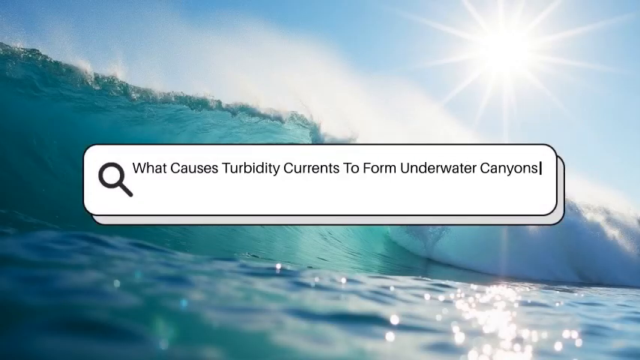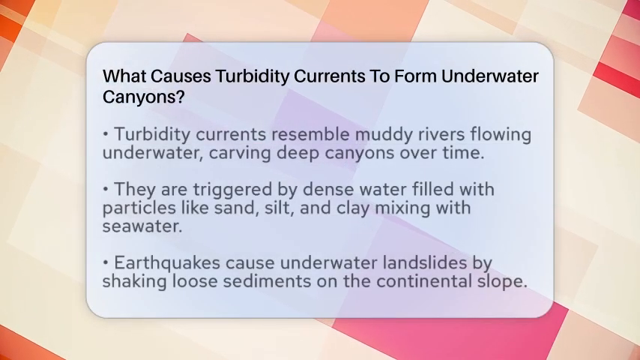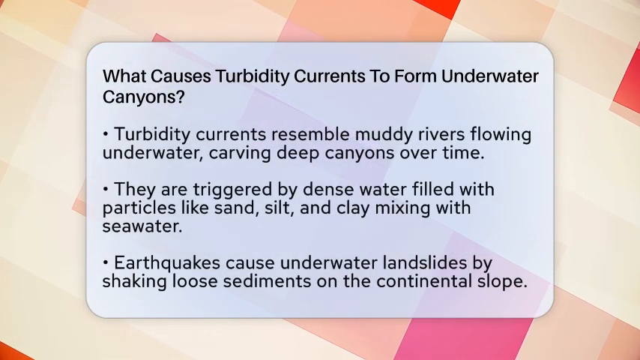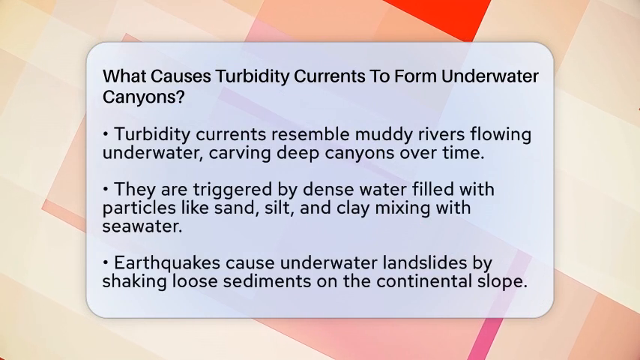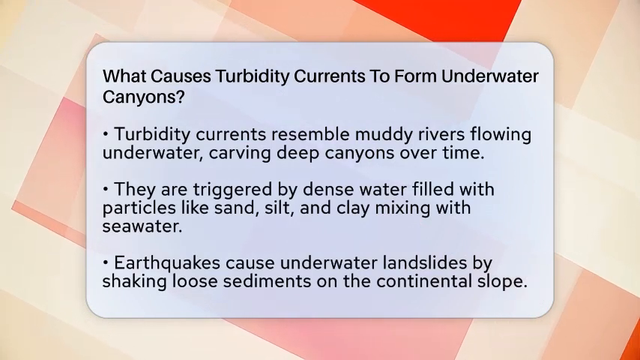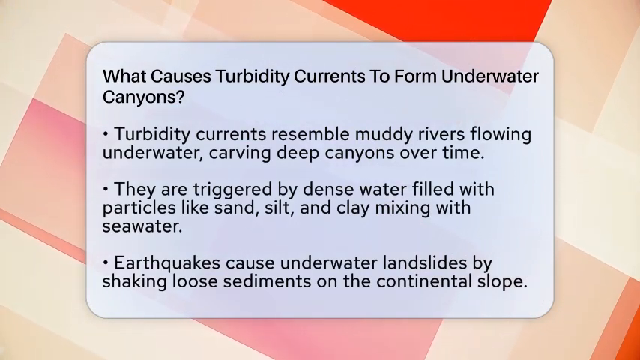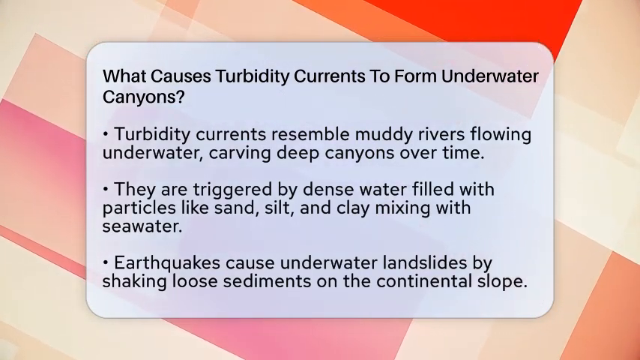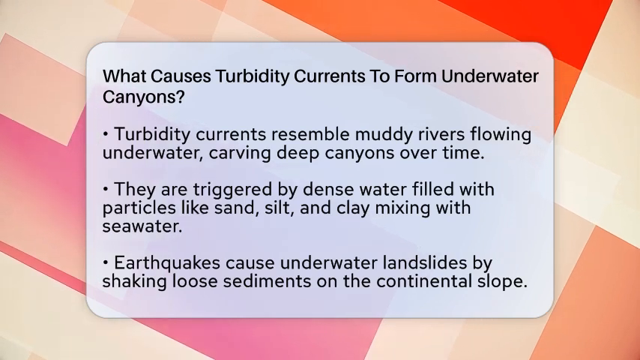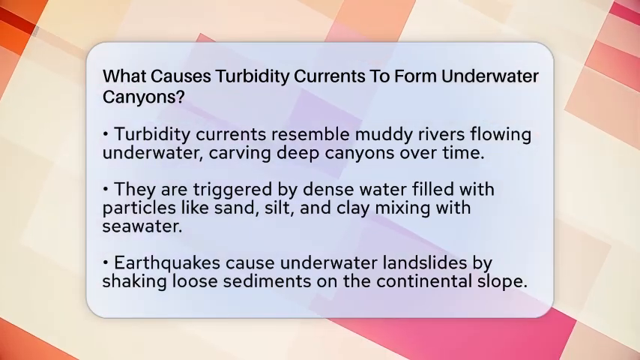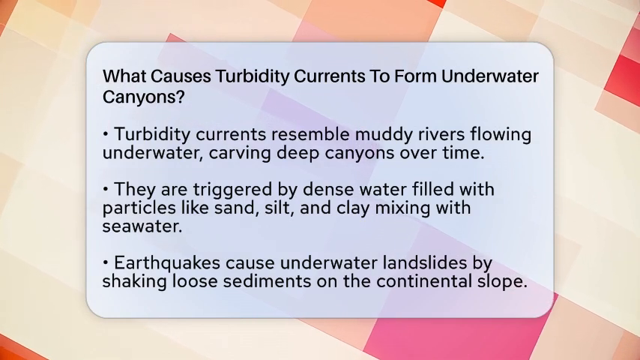What causes turbidity currents to form underwater canyons? Imagine a river of muddy water rushing down the side of an underwater mountain. That's what a turbidity current looks like, but beneath the ocean's surface. These powerful flows carve out deep underwater canyons over time. But what triggers these sudden, sediment-laden floods?